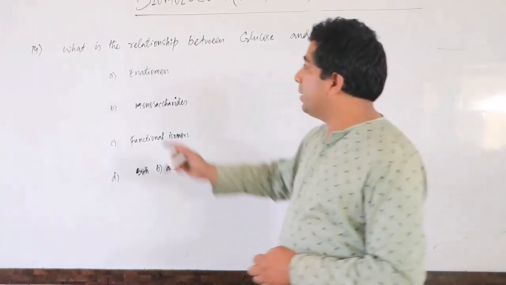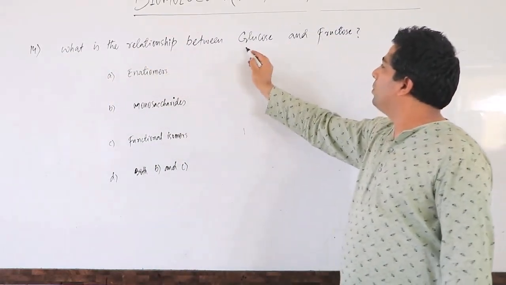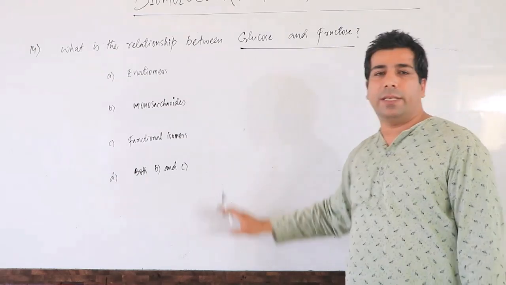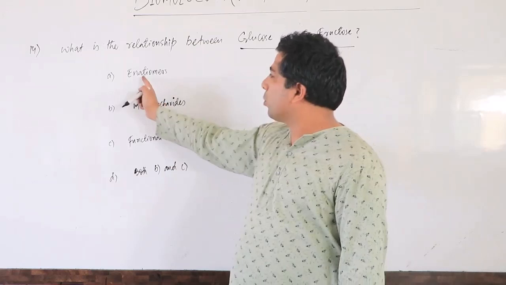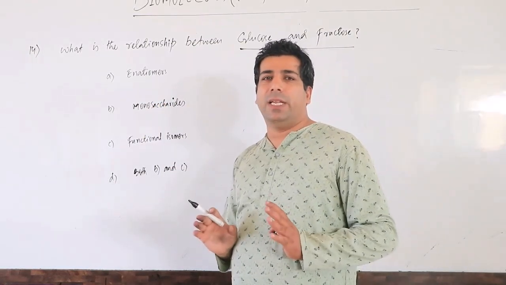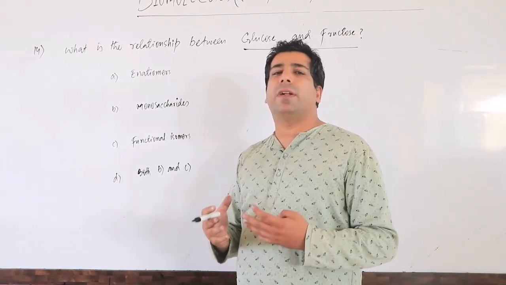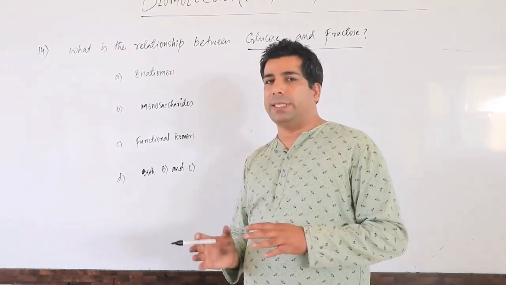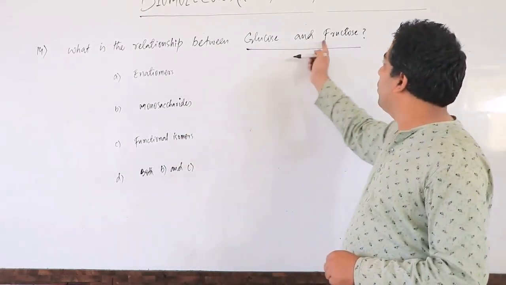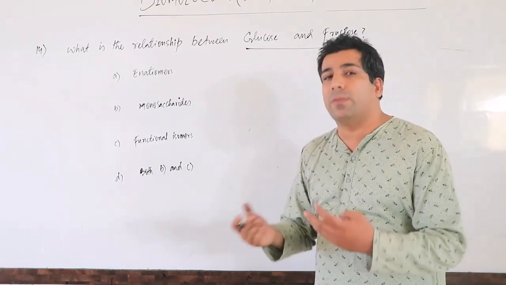So my dear friends, let us do question number 14. What is the relationship between glucose and fructose? Are they enantiomers? No, they are not enantiomers. Enantiomers are basically non-superimposable mirror images with opposite optical properties like plus and minus. Glucose and fructose are not enantiomers because they are two different molecules.